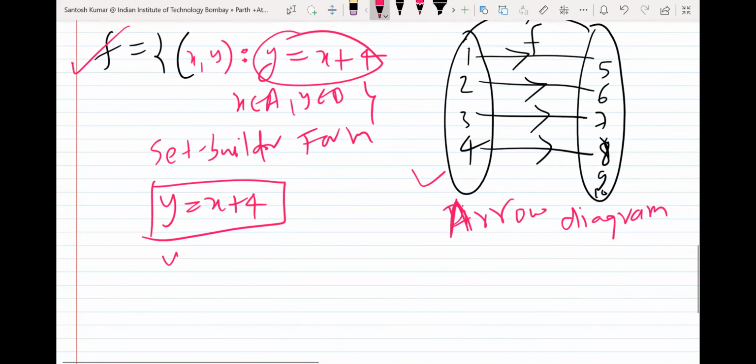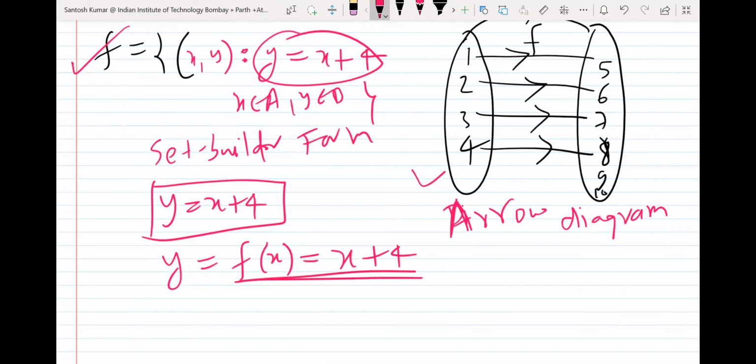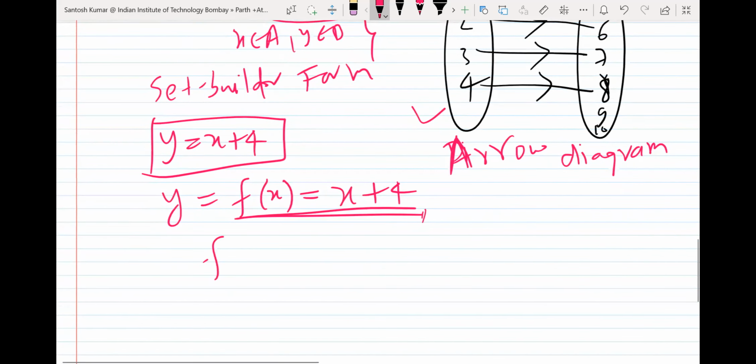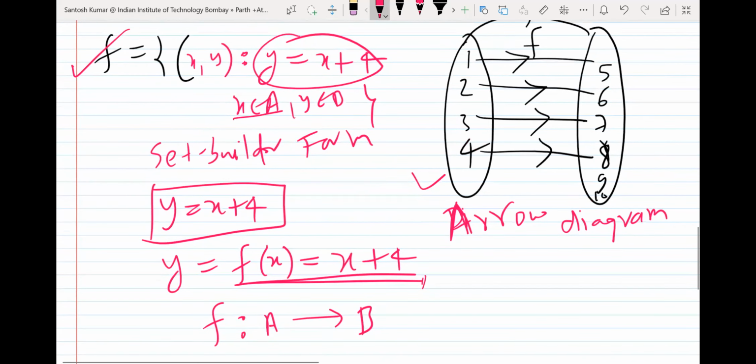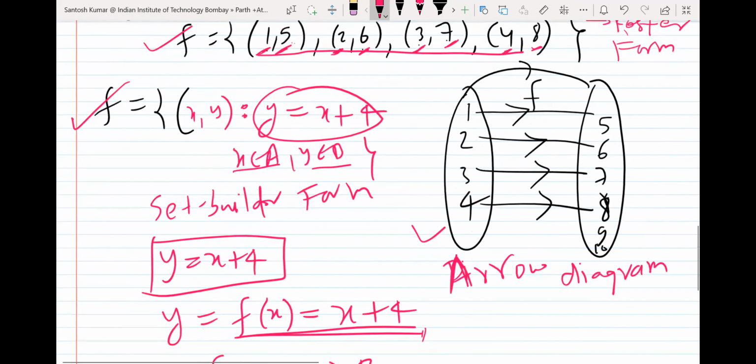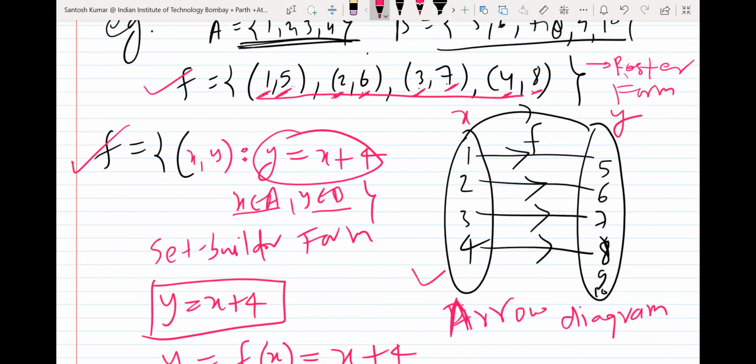Or y, here y will be same as f(x), denoted by f(x). So f(x) is x plus 4. You can also write like this: f(x) is x plus 4, where now I said x belongs to A, right? Actually I defined function from A to B. So I said x belongs to A and y belongs to B. Here I have written x belongs to A and y belongs to B. So actually x comes from first set and y comes from second set.